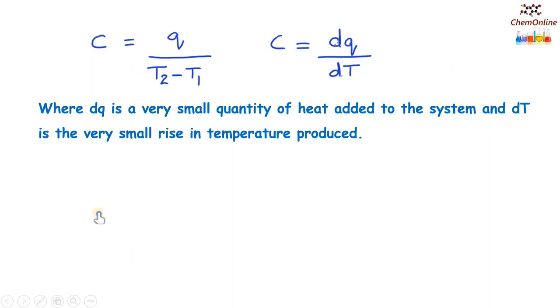If Q represents the quantity of heat required to raise the temperature of the system from T1 to T2, then the molar heat capacity can be expressed as C equals Q by T2 minus T1. Or we can also say that C equals dQ by dT, where dQ is a very small quantity of heat added to the system and dT is the very small rise in temperature produced.